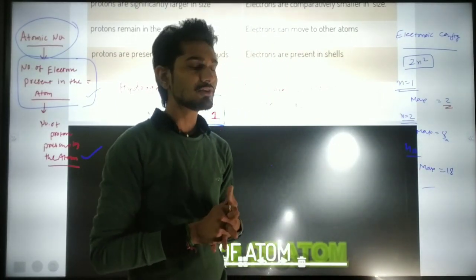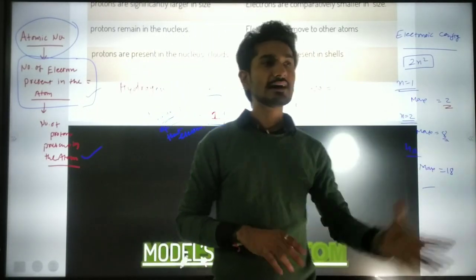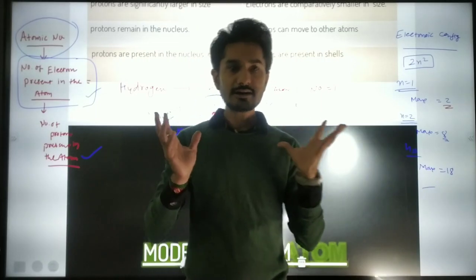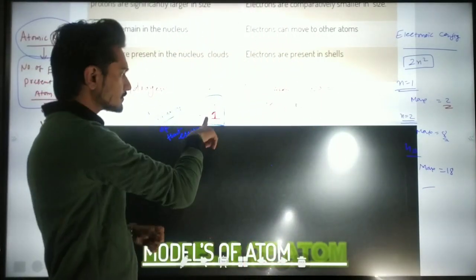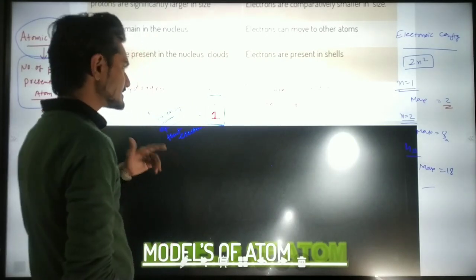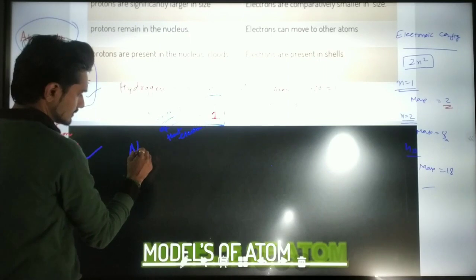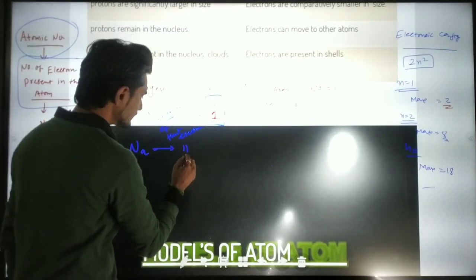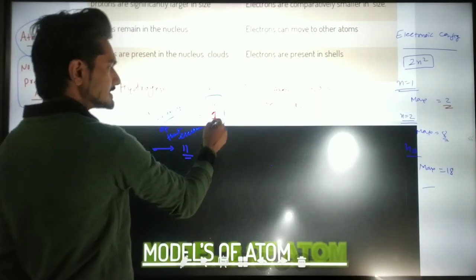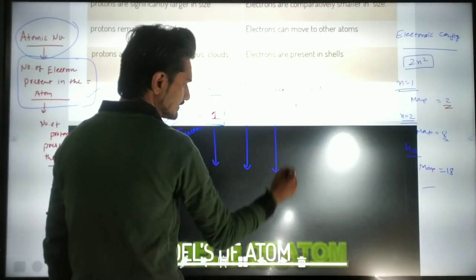But it does not mean that the valency can be 0 everywhere, because we have seen that the number of electrons present here is only one. For example, we will take another example, sodium. Now sodium has the atomic number 11. Now we can categorize these in orbits. So how can we categorize this?